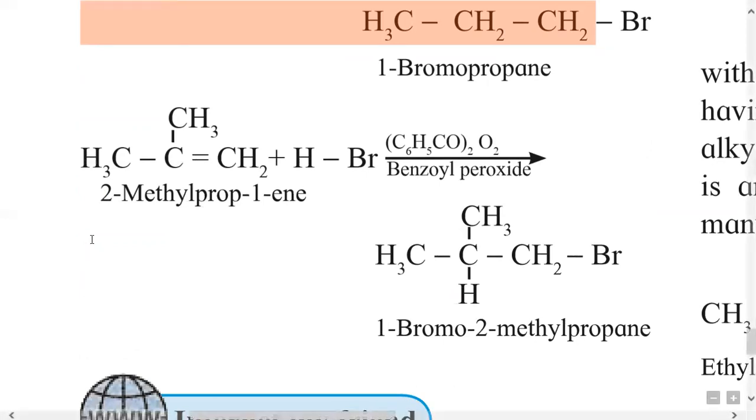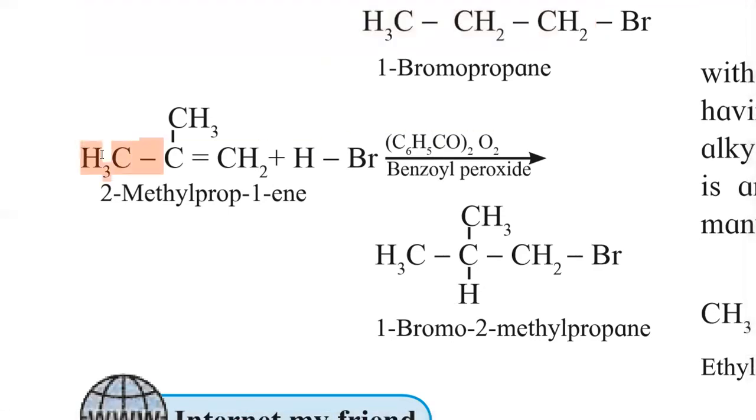This is 2-methylprop-1-ene. Formula is (CH3)2C=CH2. This is isobutene, also called 2-methylprop-1-ene.